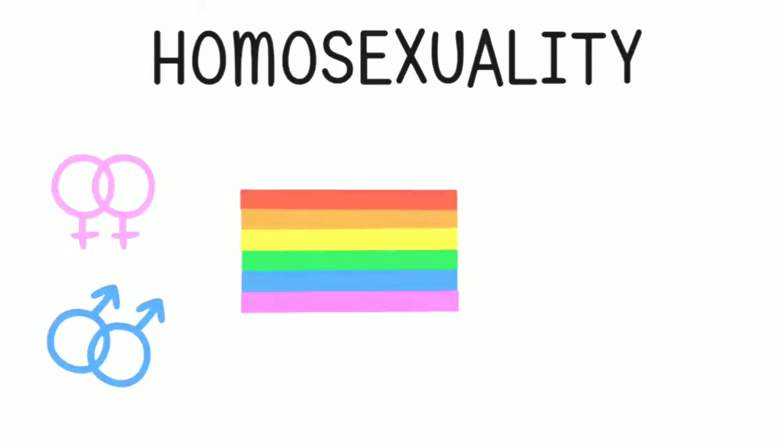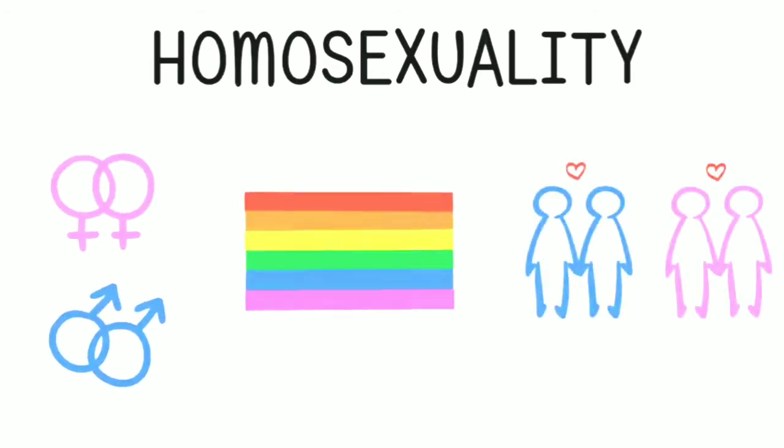2. Homosexuality. This is one of the terms that most people tend to be familiar with. It means attraction to one's own gender and is sometimes referred to as gay or lesbian. Famous examples include comedian Alan Carr and presenter Sue Perkins.